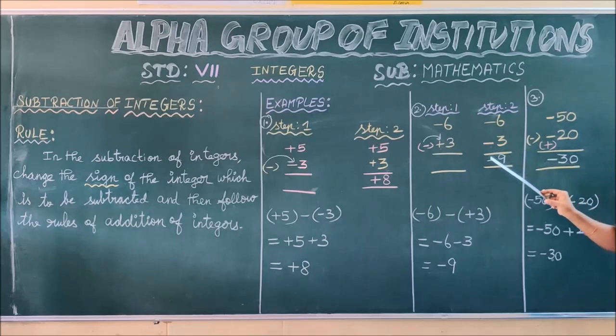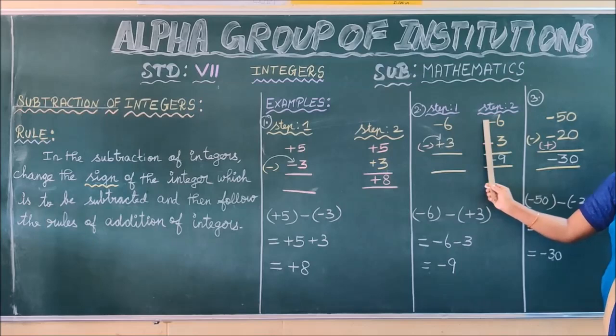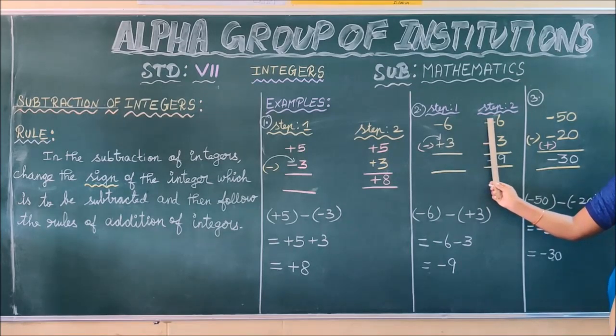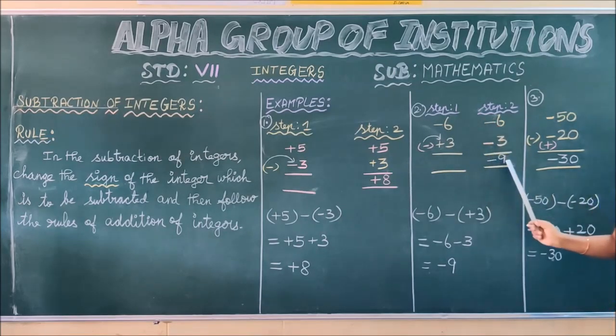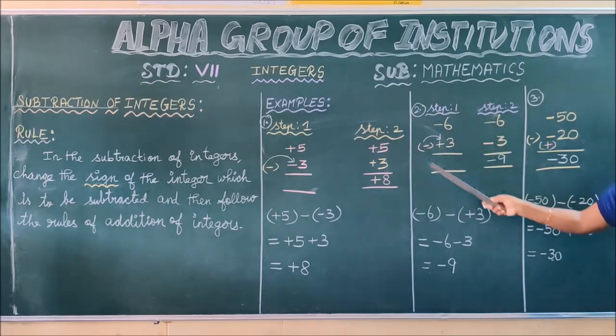As per rule 1 of addition of integers, if the given two integers are of the same sign, what do you have to do? You have to add the integers by ignoring the sign. Add the two integers, 6 plus 3. What is the answer? 9. Thus the sum takes, as per rule 1, the common sign. What is the common sign here? Minus. Thus the answer is minus 9. This is the way of doing the sum vertically.